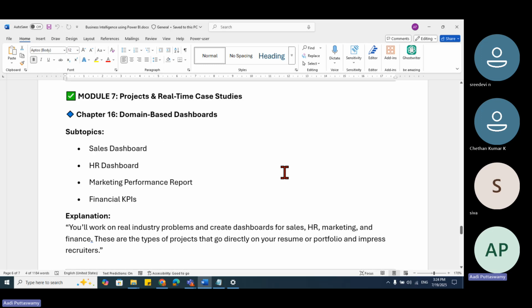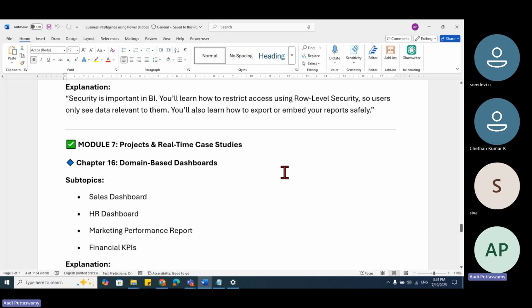Okay. Then we'll work on a complete project, which is common everywhere. The reason I do some common projects is that first you should have the confidence of working on a project. If I straight away give some real-time project, it is very difficult, and people will think, oh my God, this is really difficult for me. I cannot do it.